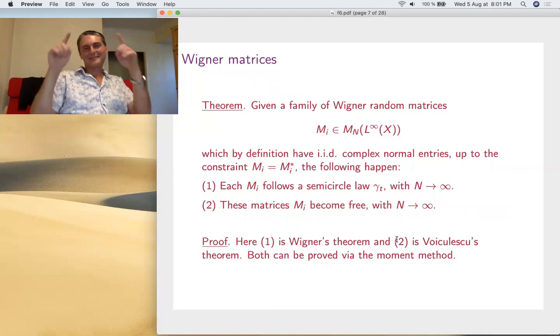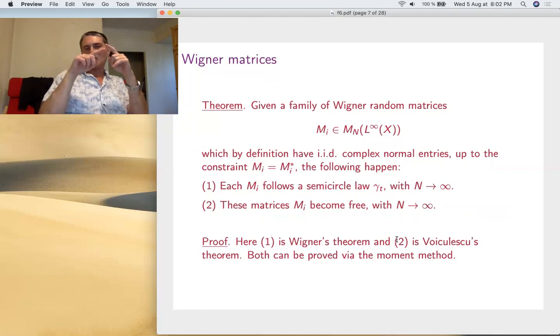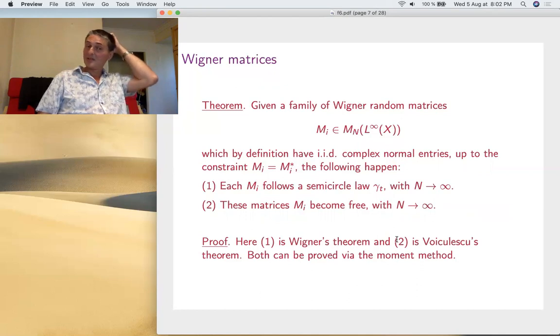So these matrices basically are IID everywhere, but up to this constraint that M should be equal to M star. So in practice, this means that the upper diagonal part is just IID complex, and the lower diagonal part is the reflection of this. And on the diagonal itself, it's IID real, okay? So that's by definition of a Wigner matrix. It's the most random one which is self-adjoint somehow.